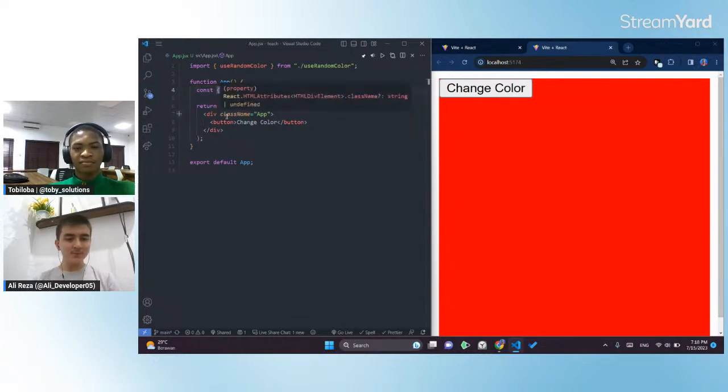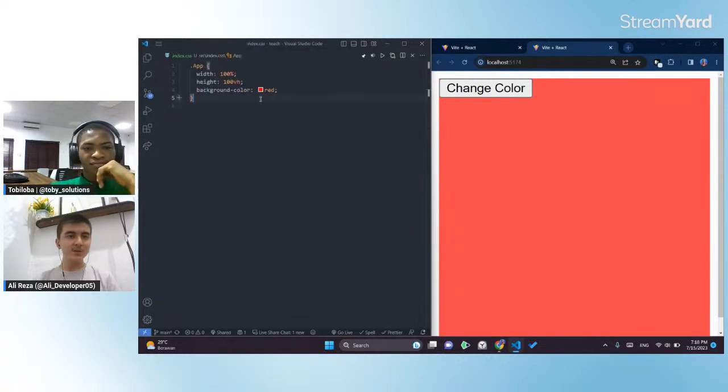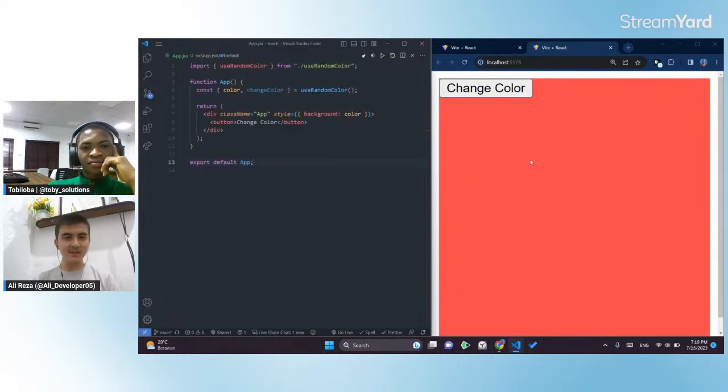We also need to import get color and change color. Those are the two values to be returned, the function is made in a way that it just returns the color and change color. So all we need to do right now is give it a style and set the background color to be color. That's it. Now all we need to do is remove this one and we see the color.